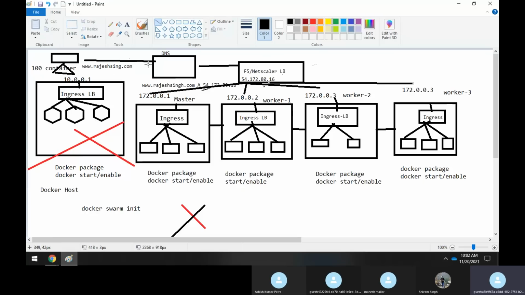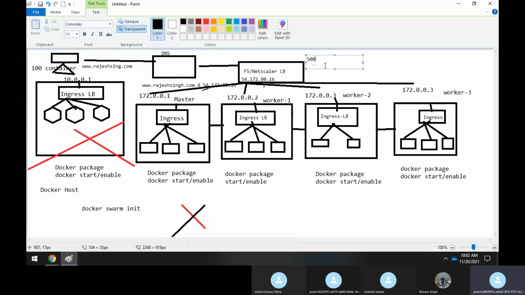Now all the requests will come to the DNS. From the DNS, it gets the name resolution and understands, okay, this is IP address 54.17.80.116. So the request will go to the load balancer. The load balancer understands that 500 requests have come here. So it will divide these 500 requests across all the 4 nodes, something like this: 125 requests will come here, 125 here, 125 here. Like that, it will divide.